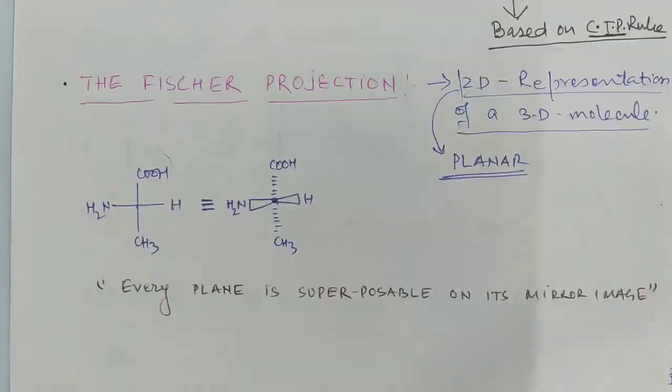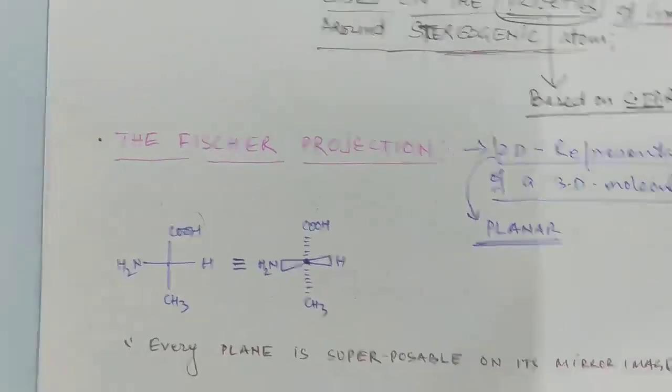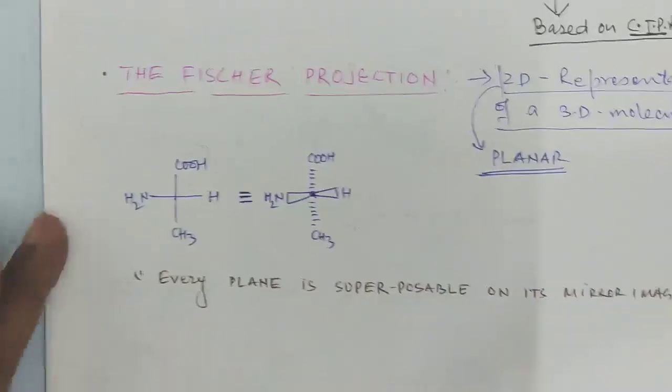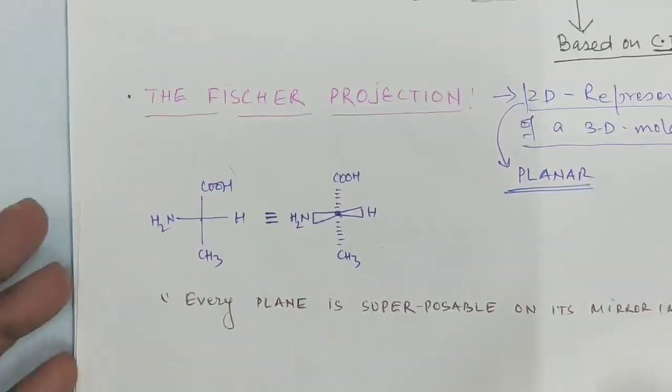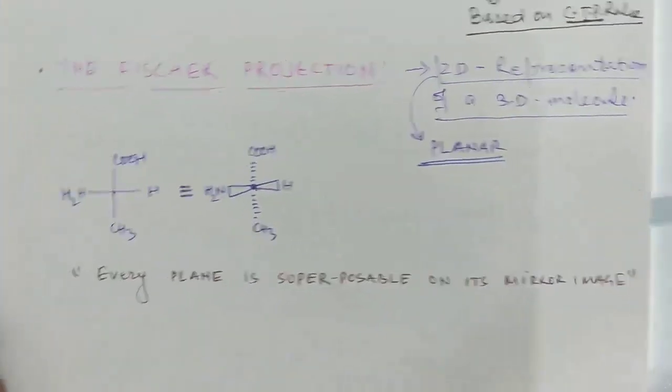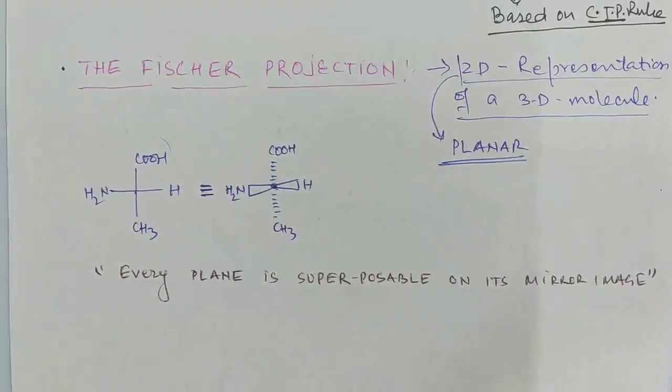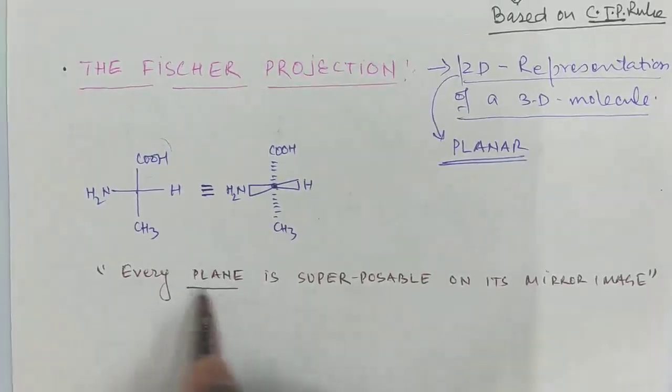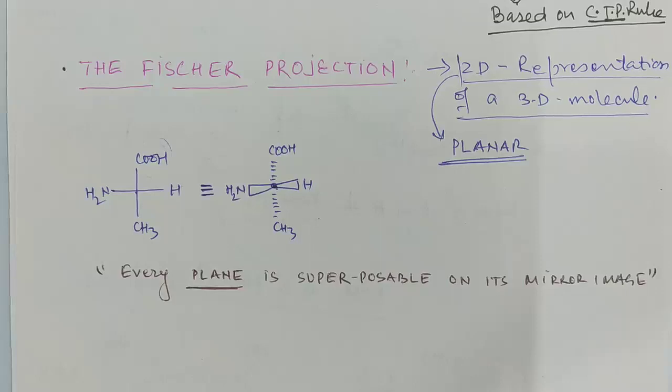So whenever you write the formula of any chiral or achiral molecule as a planar structure, like in the Fischer projection, whether it is optically active or optically inactive, you cannot make it non-superposable. It is always superposable.